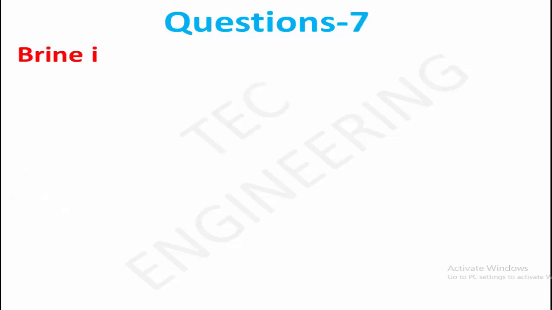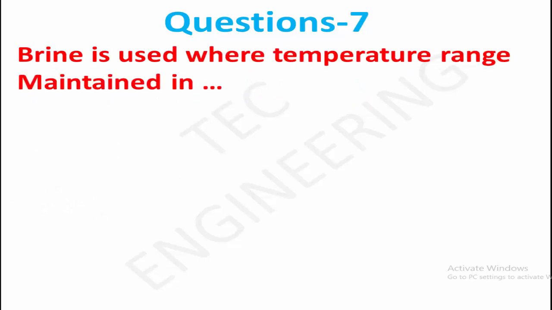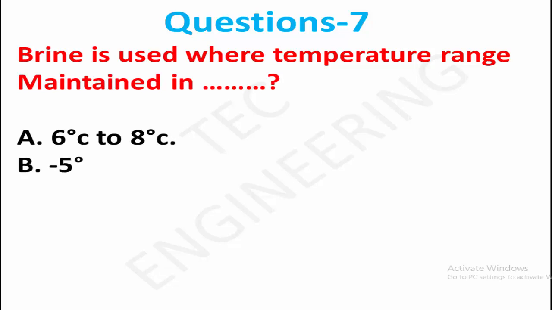Question 7. Brine is used where the temperature range is maintained in? Option A, 6 degrees Celsius to 8 degrees Celsius. Option B, minus 5 degrees Celsius to minus 8 degrees Celsius. Right answer is option B, minus 5 degrees Celsius to minus 8 degrees Celsius.